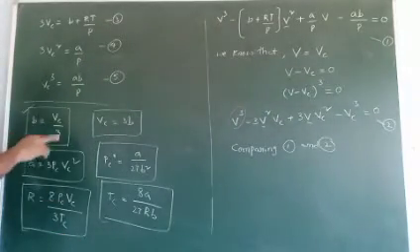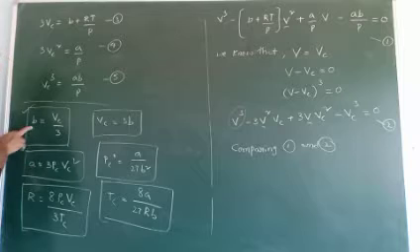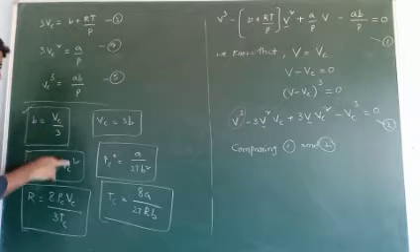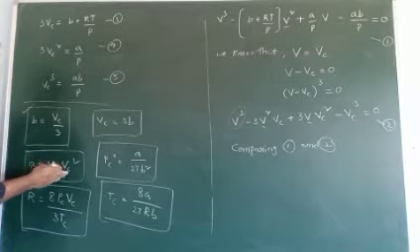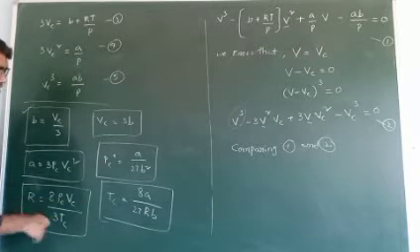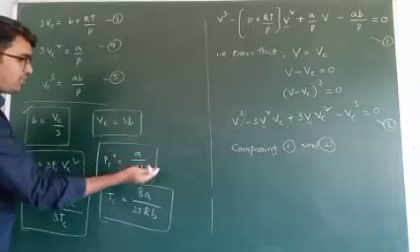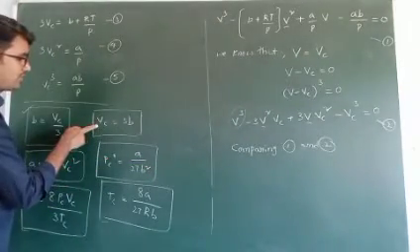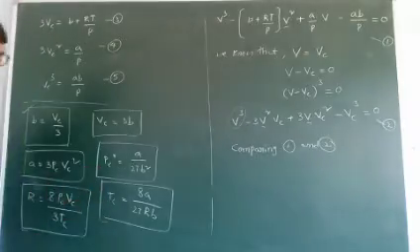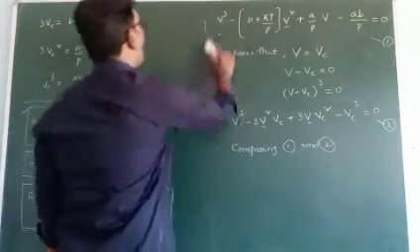Directly remember how to calculate the van der Waals constants A and B using critical constants Pc, Vc or Tc. This gives the gas constant using critical constants. Using A and B, we can calculate the critical constants Vc, Pc and Tc. Directly remember only these formulas.